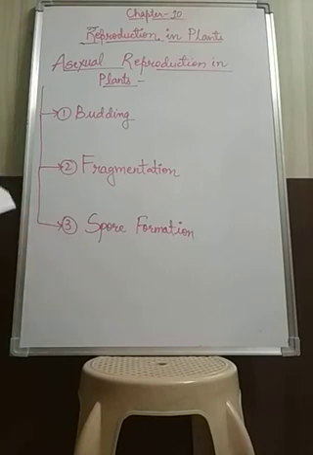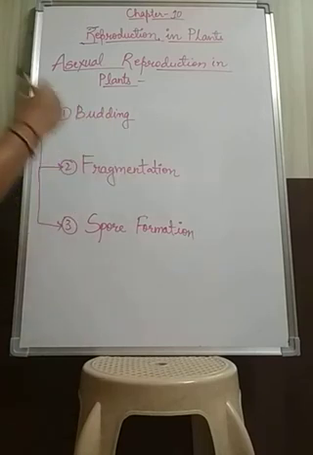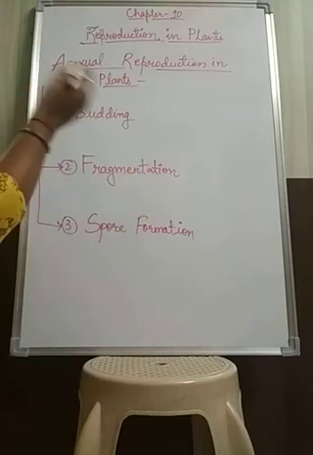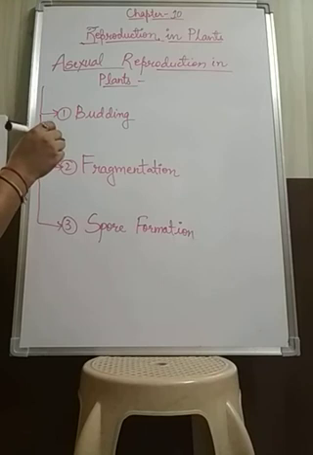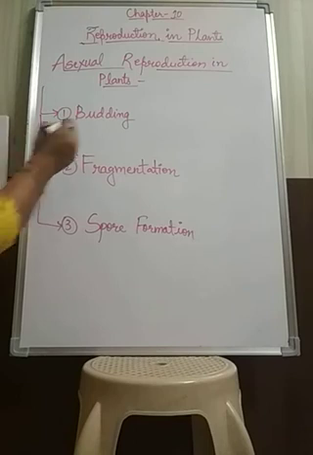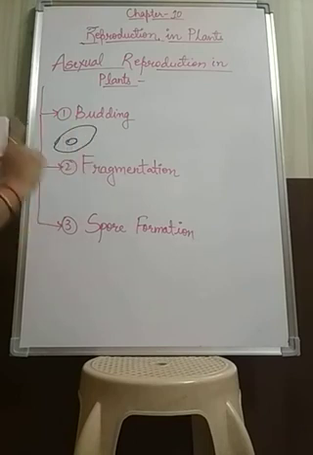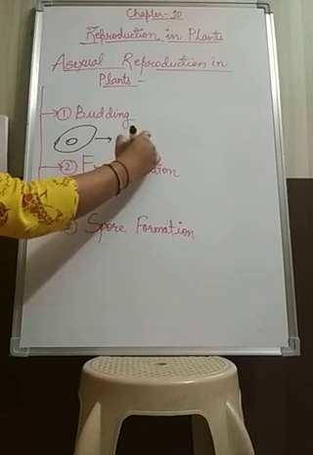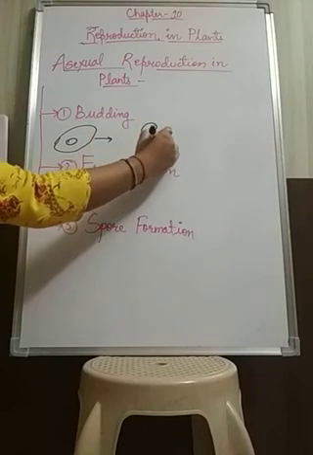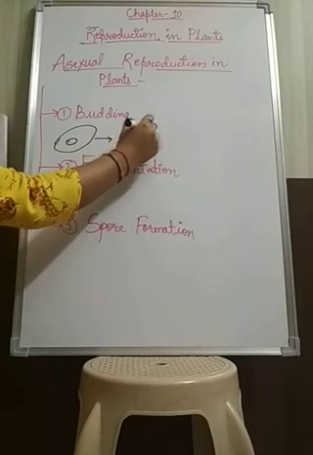So first of all, what is budding? In this method, bud means something that bulges out, that comes out. So in this method, a new organism develops from a small bulb-like projection on the body of an organism. Suppose this is the body of an organism, and from this body a small bulging part starts to evolve.